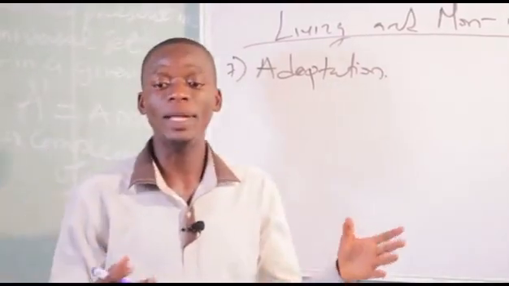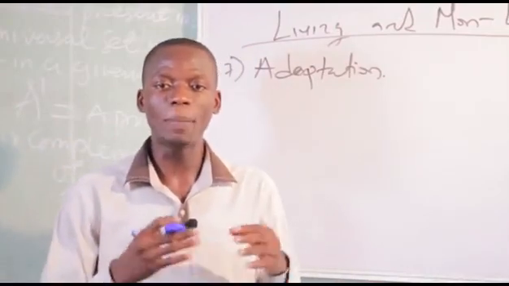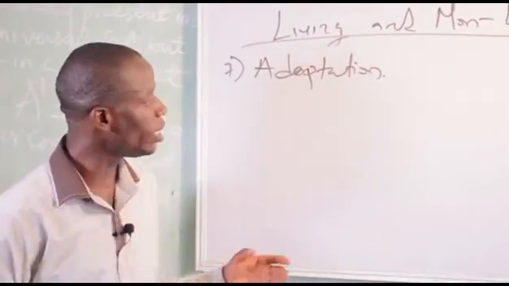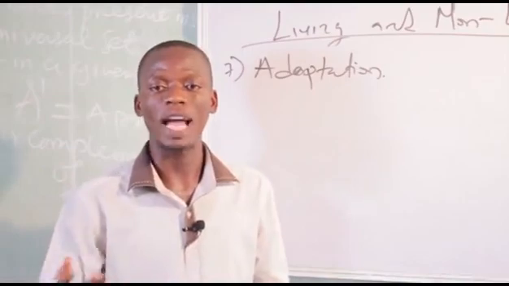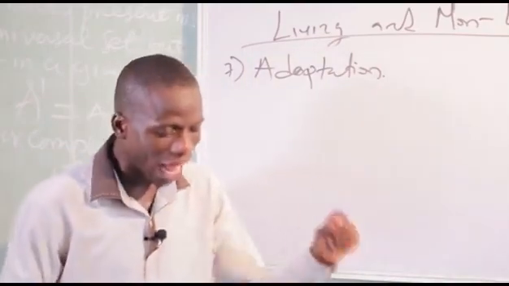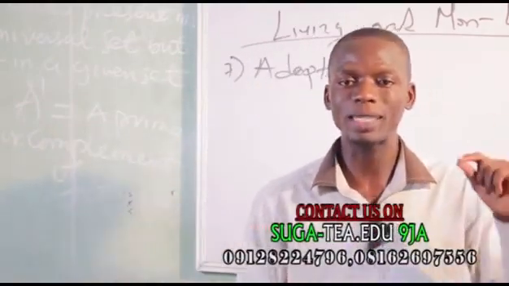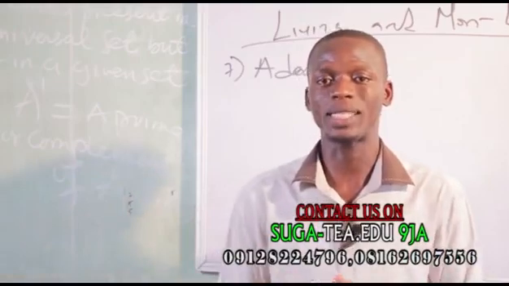Adaptation is the ability of an animal to live successfully in a particular environment. That is, the ability of an animal to survive. And for an animal to survive, or any organism, the animal must possess some adaptive feature which will make it able to live in that particular setting.